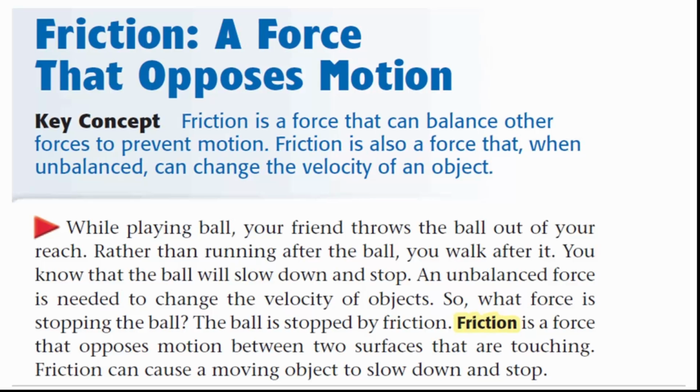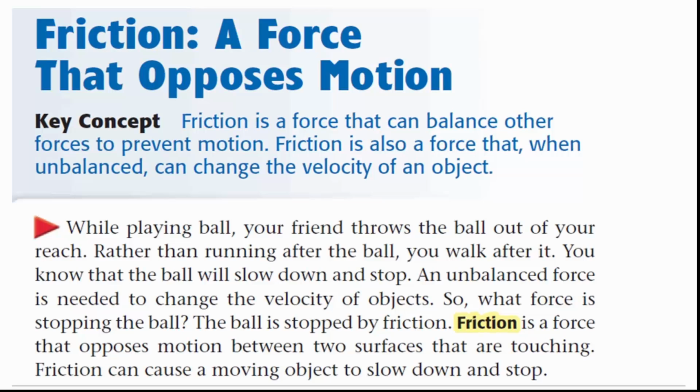While playing ball, your friend throws the ball out of your reach. Rather than running after the ball, you walk after it. You know that the ball will slow down and stop. An unbalanced force is needed to change the velocity of objects. So, what force is stopping the ball? The ball is stopped by friction.